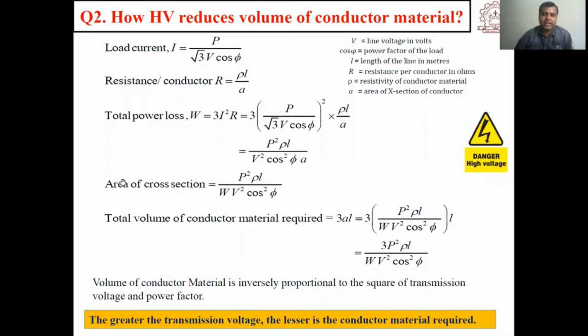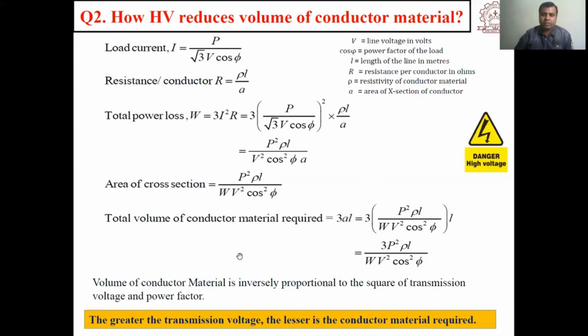From here, if we want to find the area of cross section, it will be P square rho L divided by V square cos square phi into W. So we get this relation. The total volume of conductor material required will be 3 times area into length. That will be the total volume of the conductor required. So we can put the value of area from the above equation here, and find out the total volume of the material required for a high voltage transmission line.